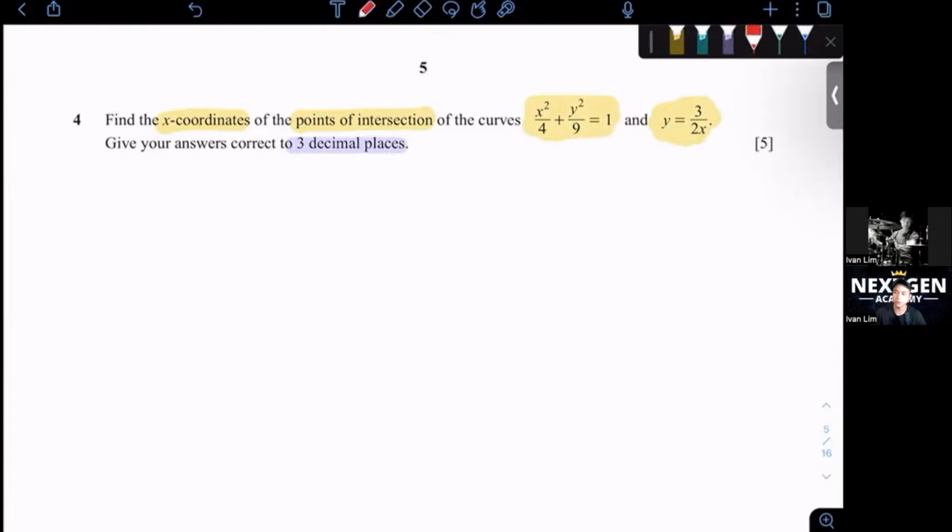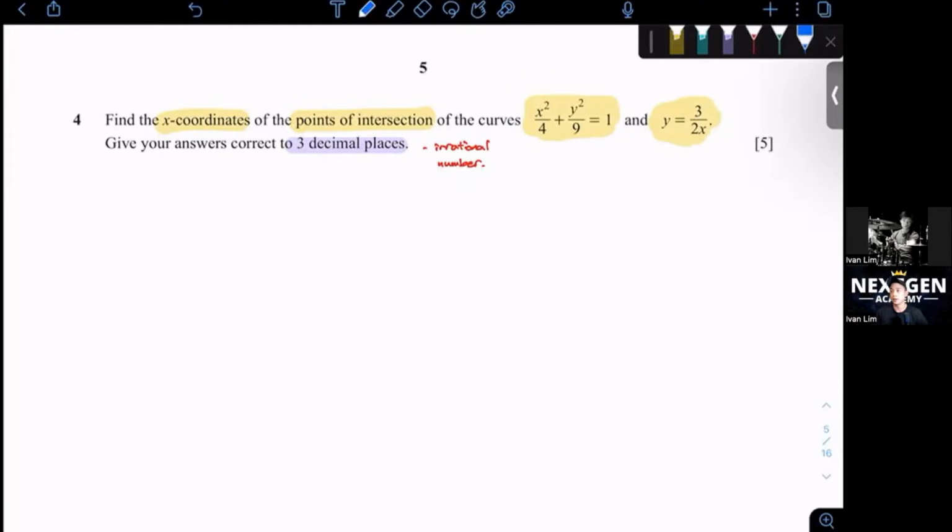One thing that you all need to look at here also, when they say 3 decimal places, normally your final answer will be an irrational number, meaning we have to round it up to 3 dp. So this will actually give you an idea already on what are the steps that you need to do. We need to plan ahead and also take note of all these keywords so that we know what to do when we come to a certain step, so that we don't get lost.